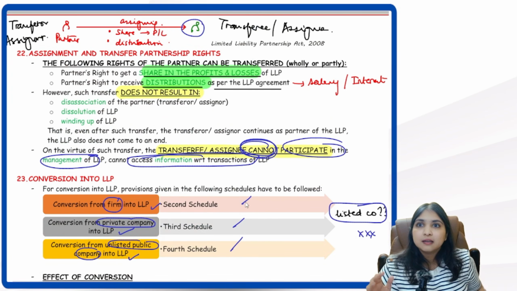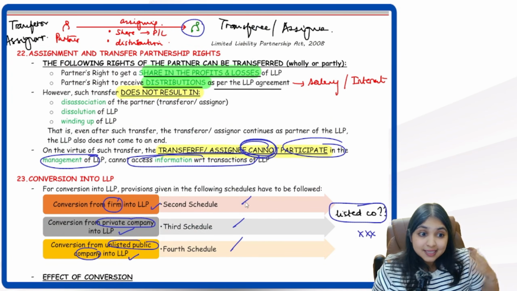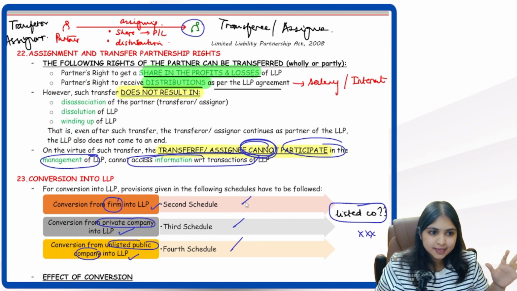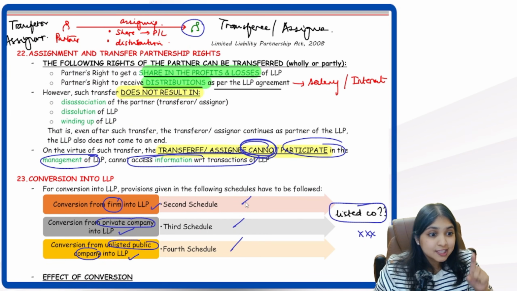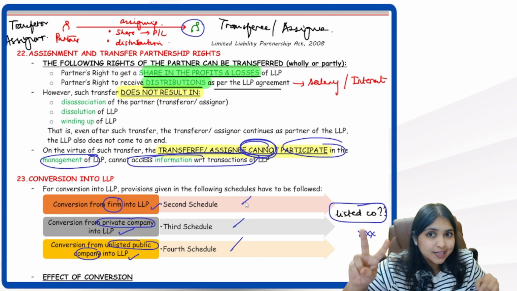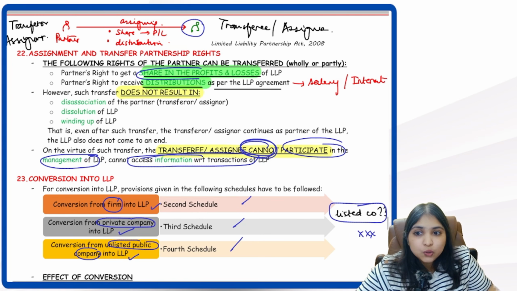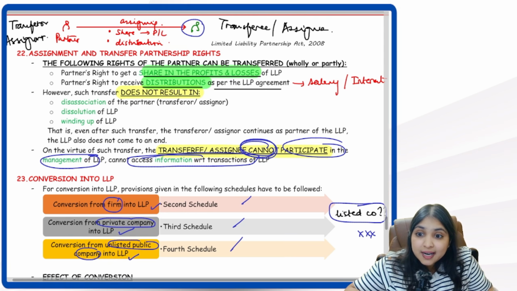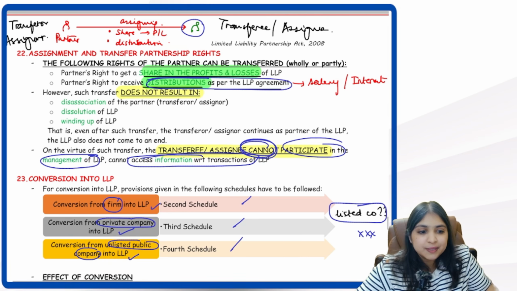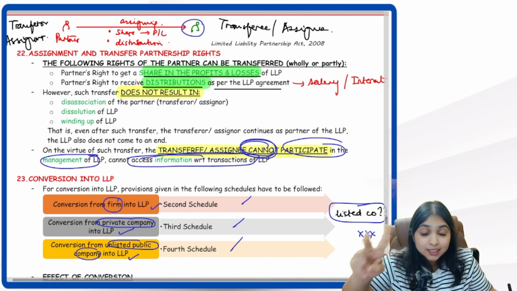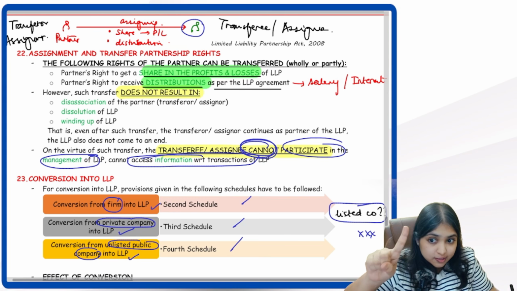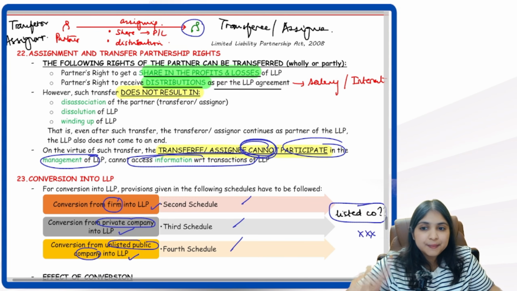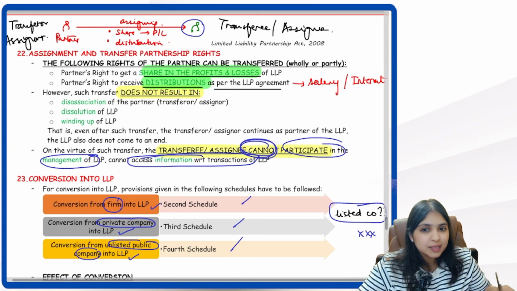Then we spoke about assignment and transfer. Here we learned that, first of all, can a partner assign or transfer his rights? Yes, he can. What rights can he transfer? Remember 2 rights we learnt. Number 1, his right to get a share in the profits and losses of the LLP. Also, he can transfer his right to receive distributions as per the LLP agreement. Will you remember both the terms? Share in the profits and losses, distributions as per the LLP agreement. Both of these he can transfer.